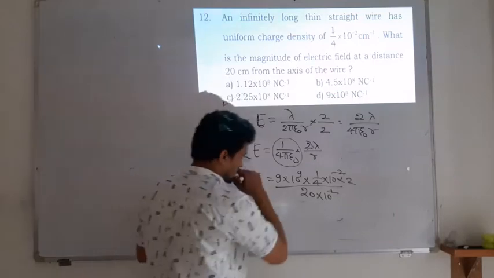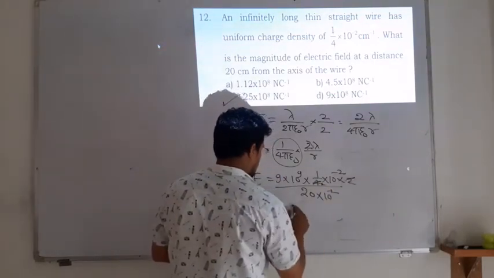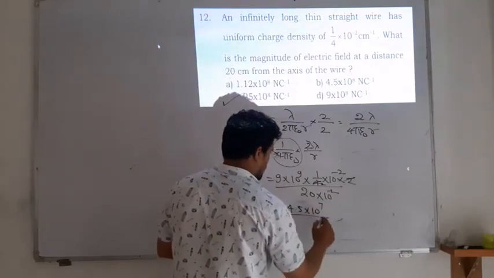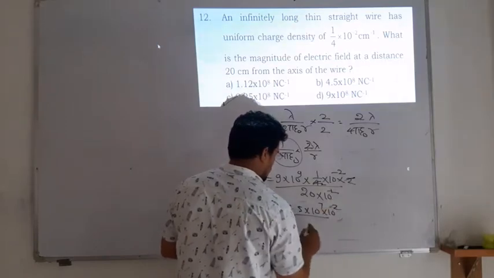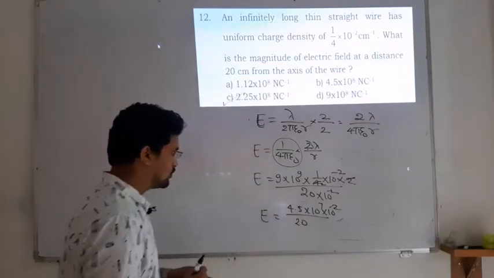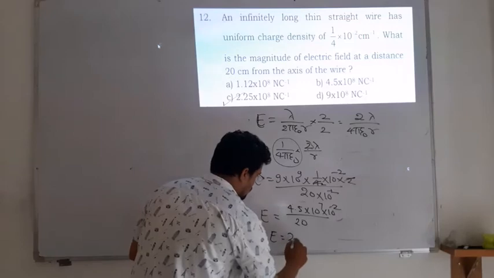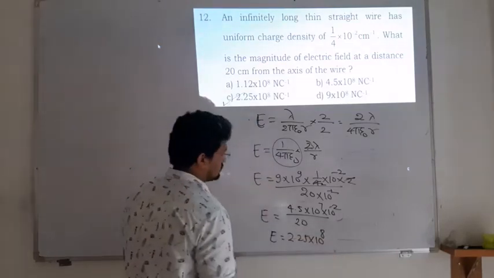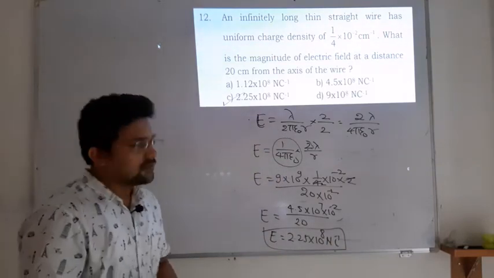If I want to solve, then 2 twos are 4, so it becomes 4.5 into 10 to the power of 7, and then 10 to the power of minus, it becomes plus 2, then divided by 20. If you solve this, E you will get 2.25 into 10 to the power of 8 newton per coulomb. Just solve this one. Okay, next one.